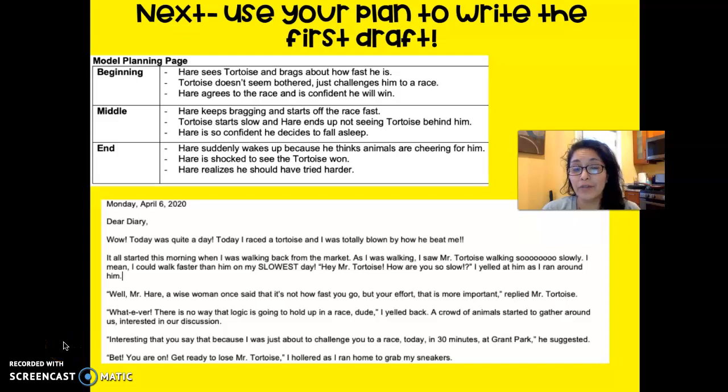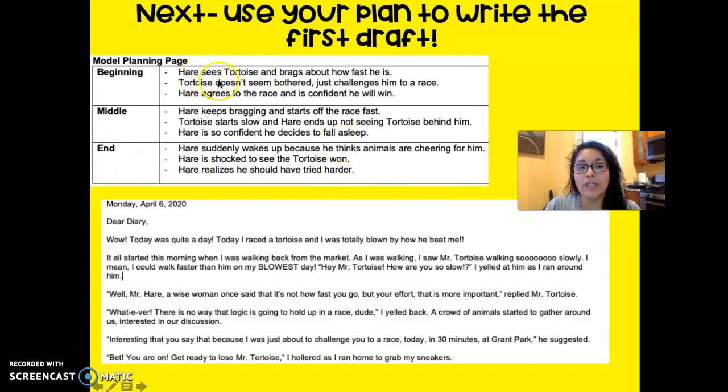All right, so now that you've decided on how you want to start your diary entry, you're going to start writing your first draft. I want to show you two resources that I use to write my draft. One resource was the planning page that I made and filled out yesterday. So here's my planning page.